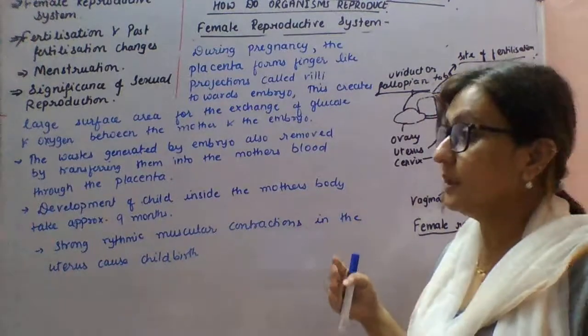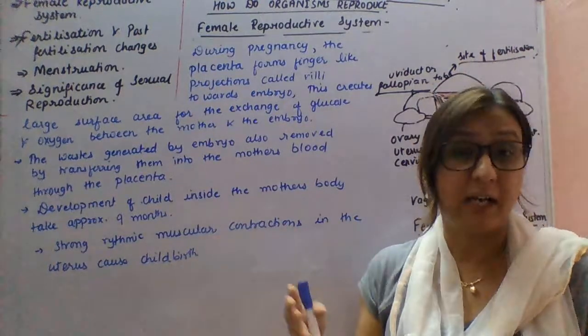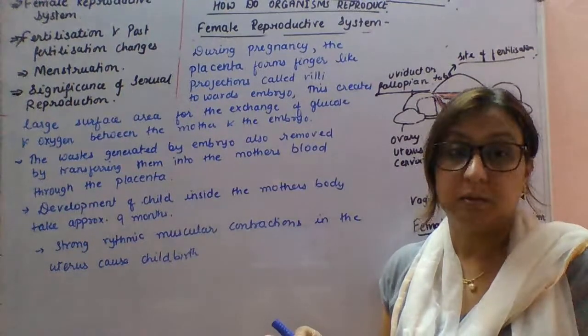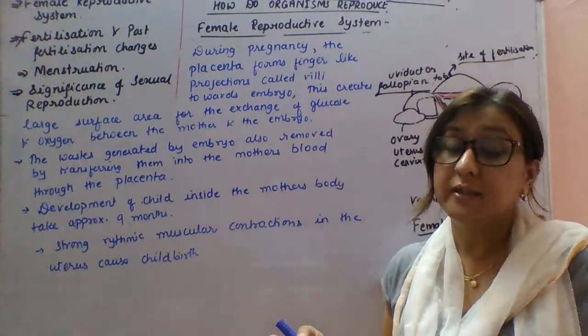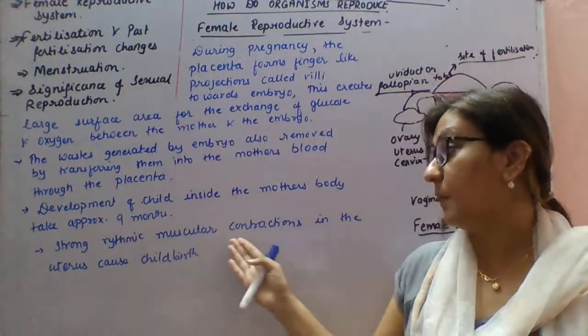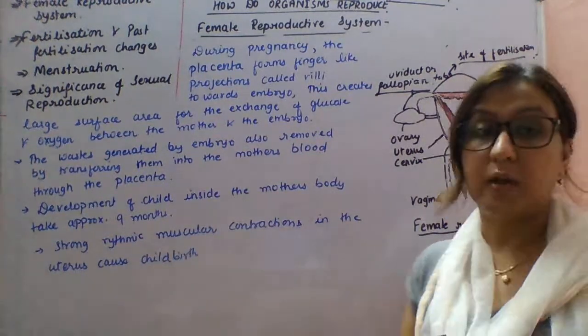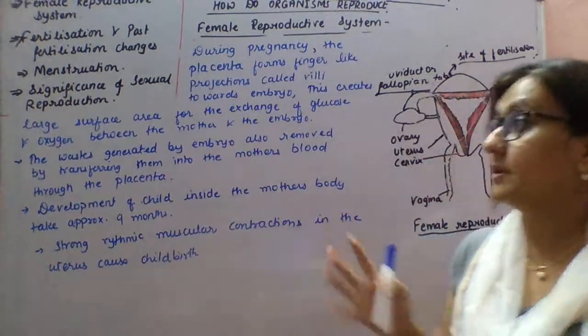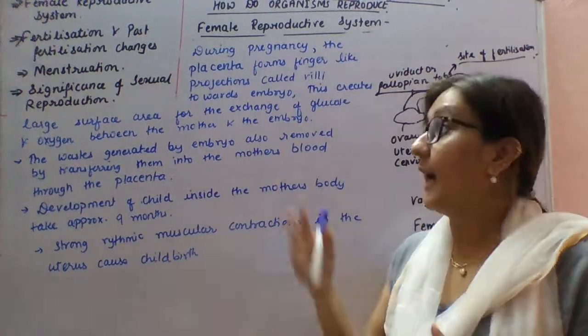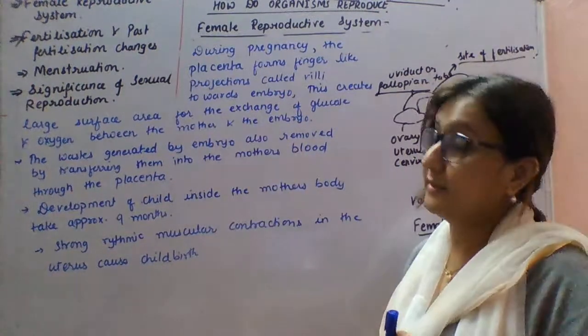Next, the development of the child takes place for about 9 months in the mother's womb. It is also called the gestation period. After that, strong rhythmic muscular contractions in the uterus bring about childbirth. So this is all about fertilization and post fertilization changes.